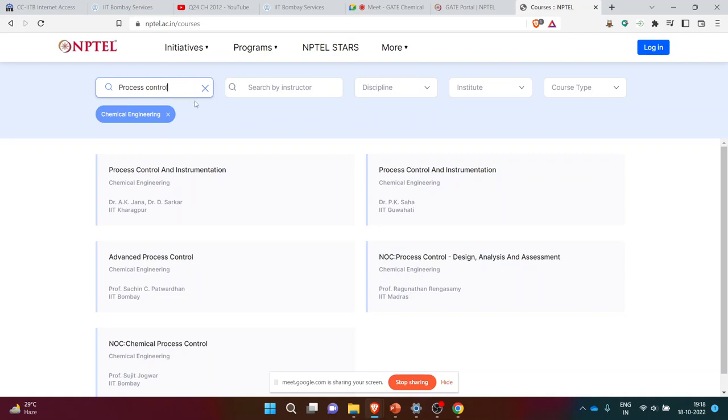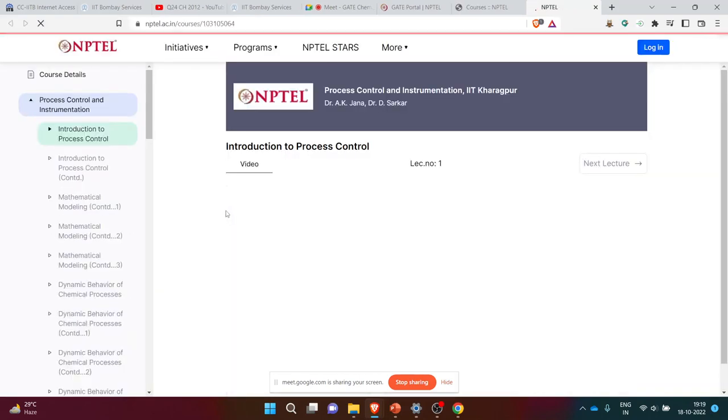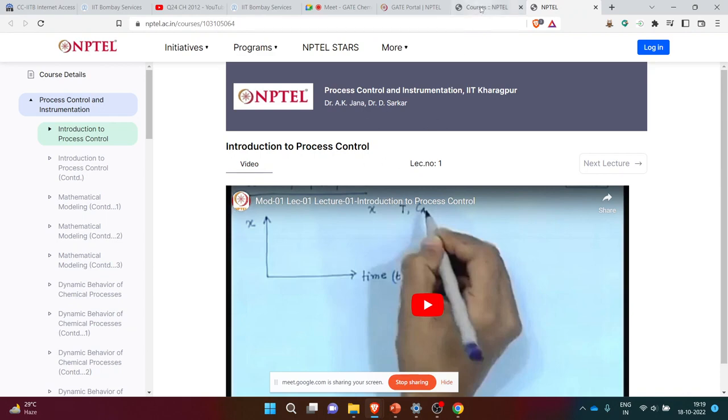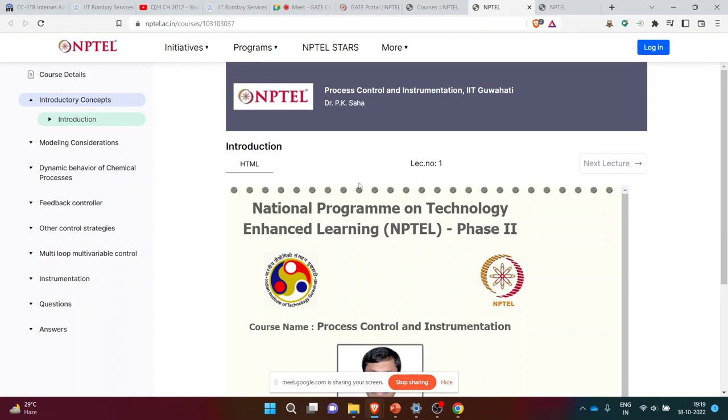It will show you a list of all these courses. The first one is process control and instrumentation. Then there is the other course, process control and instrumentation by IIT Guwahati. Then this is advanced process control, that won't be of use to you. Then this process control is mainly focused on design, analysis and assessment, so this is also not useful. And this is the last course, process control chemical engineering. You can click on each of these links. From this you can see that these are the video courses. Similarly, if you click on this, these are the web courses, so you can get the notes from over here. I hope that answers your question.